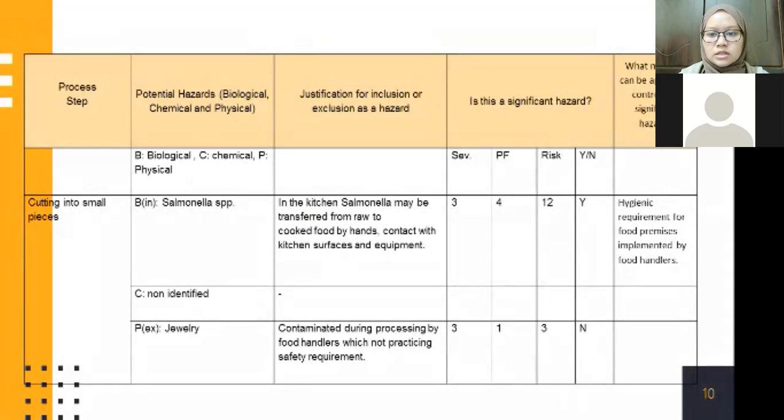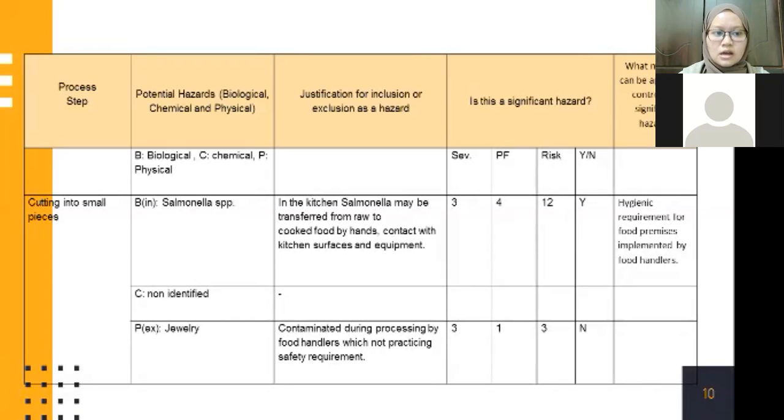So as you can see, the risk of this hazard is the range is 12, which is quite high risk, and it indicates the significant hazard. What measure can be applied to control this significant hazard is hygienic requirement for food premises implemented by food handlers.